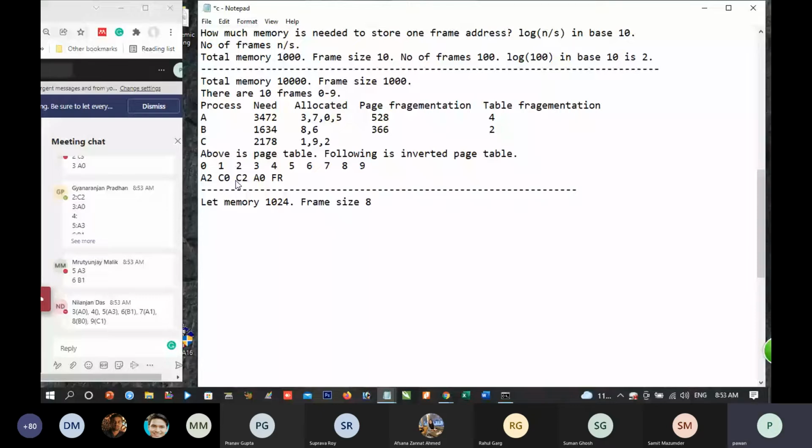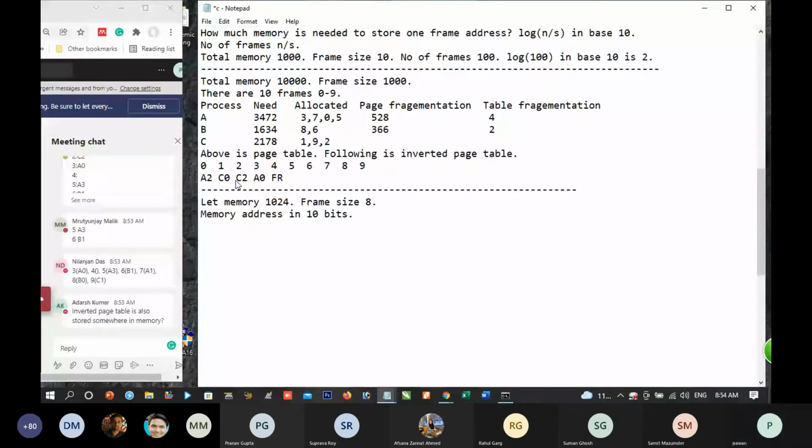Now, memory address will be in 10 bits. Let us think everything in binary. Memory address is in 10 bits. Is it correct?